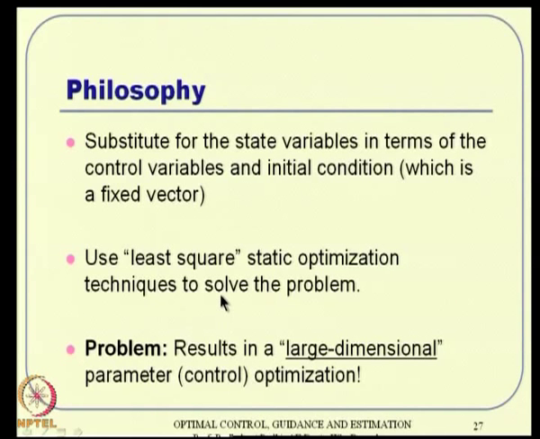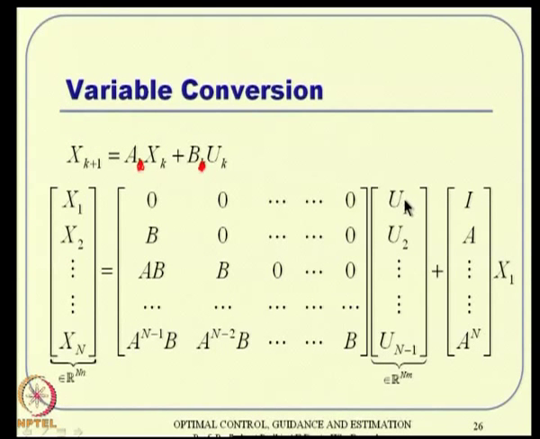Okay. But the problem here is that it results in a large dimensional parameter optimization. And what is the parameter here is the control vector. The control values at grid points 1, 2, 3, 4 are nothing but the parameters. So, if you really want an accurate, good solution, it requires a very huge dimensional static optimization problem. It depends on the number of grid points times the dimension of the control vector.